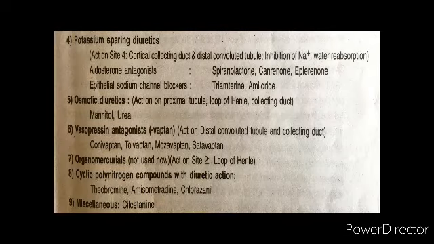Then we have potassium sparing diuretics, acting on site 4, the cortical collecting duct and distal convoluted tubule, that is, they act by inhibition of sodium and water reabsorption. So we have aldosterone antagonist, spironolactone, and epithelial sodium channel blockers, that is triamterene, amiloride. Next class is osmotic diuretics, that is mannitol and urea, acting on the proximal tubule, loop of Henle and collecting duct. Then we have vasopressin antagonists, that is, conivaptan, tolvaptan, and mozavaptan, acting on the DCT.